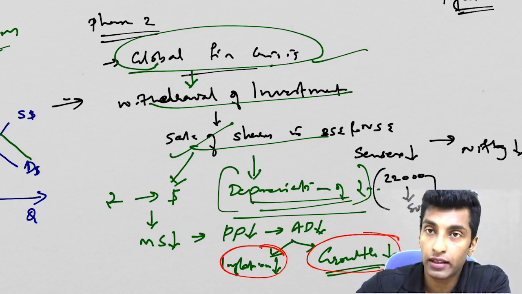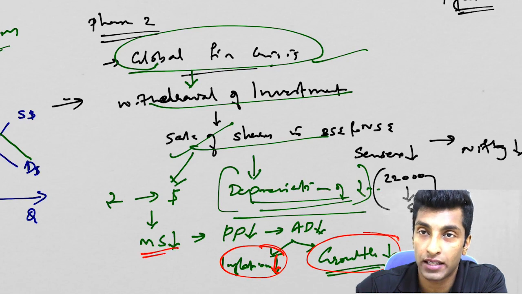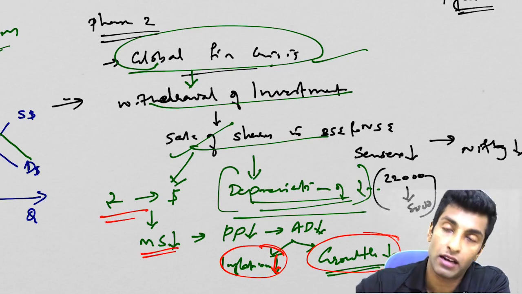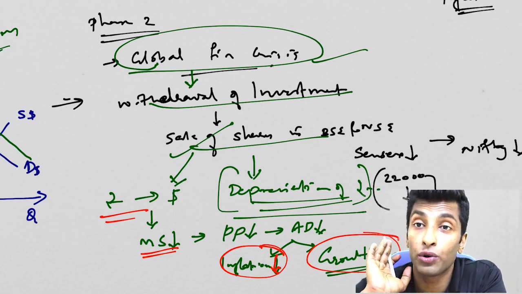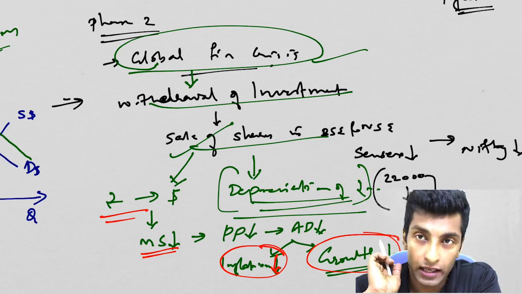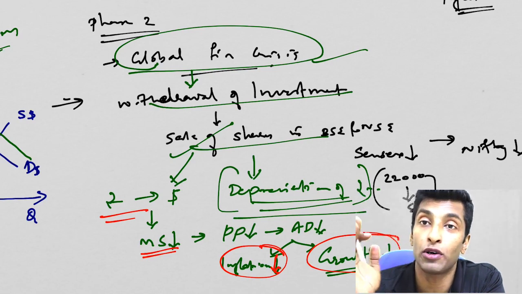Inflation has come down, okay, that is a priority. Then growth decreased. But here inflation came down not because of RBI action. It is because of less money supply. Why less money supply? Because money is taken back, flight of capital. This money supply reduction is not due to the contractionary policy of RBI. Otherwise, money supply is reducing and inflation is reducing because of contractionary policies of RBI.